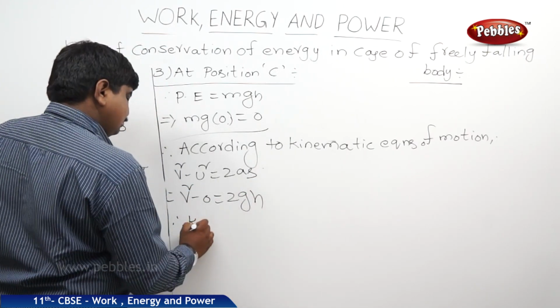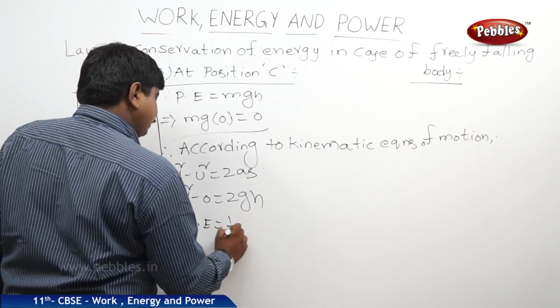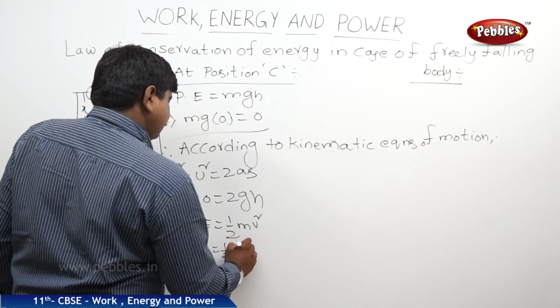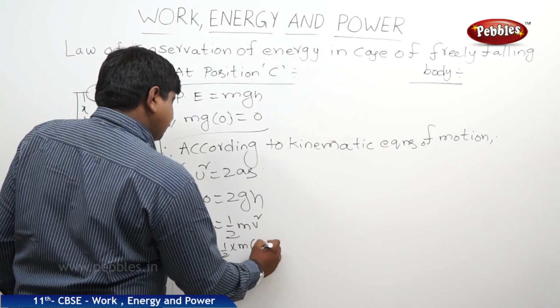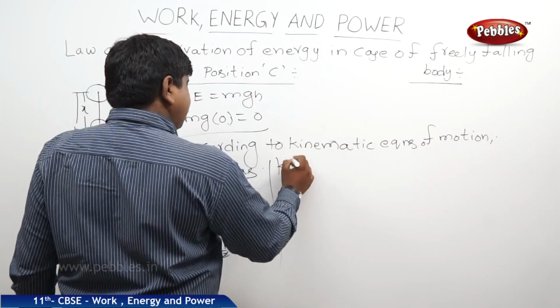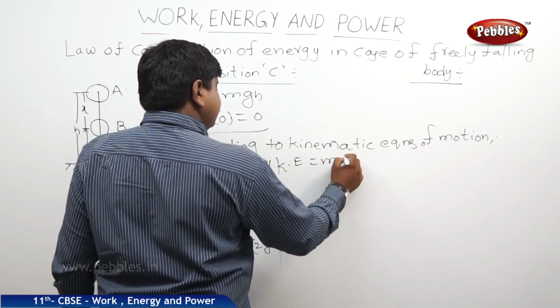Therefore, KE is equal to half mv square, half into m into 2gh. The 2 gets cancelled, therefore KE is equal to mgh.